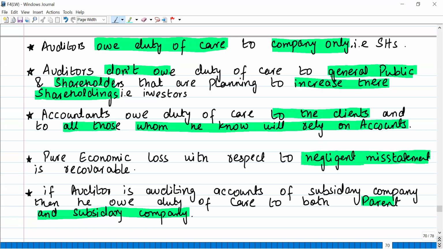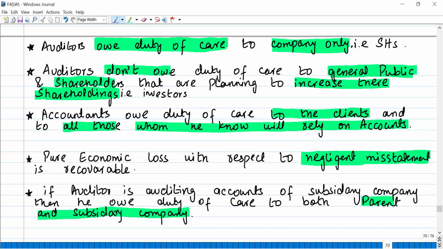What does this mean? Let's say an auditor's report was false, misleading or deceptive, then only a shareholder can put up a claim against the auditor. Existing shareholders can put up a claim against auditors, saying that because of your incorrect, misleading audit report, we suffered these losses, dividend losses or any kind of losses.